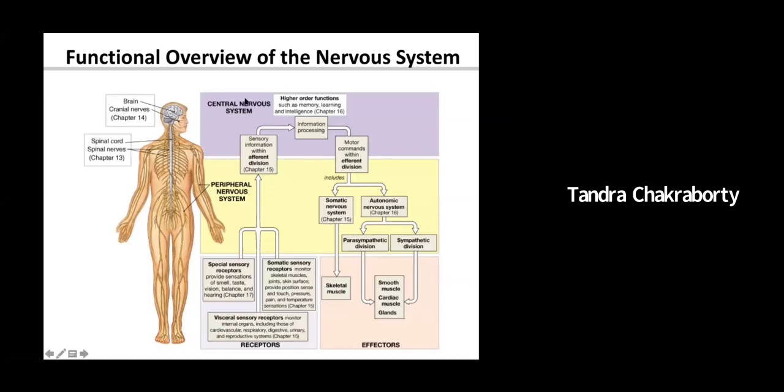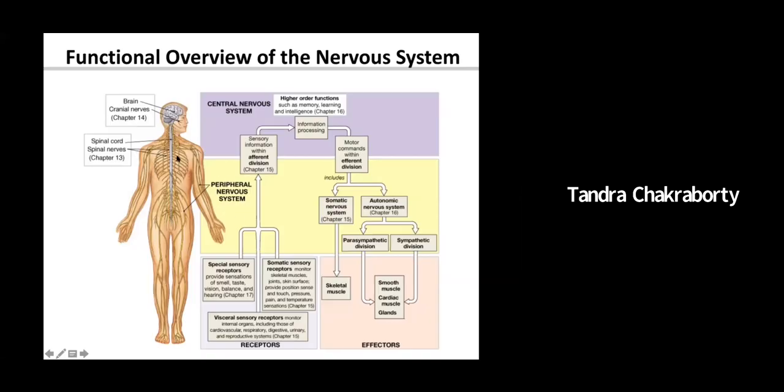If you look in here, the part shown in purple is the central nervous system, the part shown in yellow, and all of this is part of the peripheral nervous system. The central nervous system consists of two major parts: one is the brain, the other is the spinal cord.